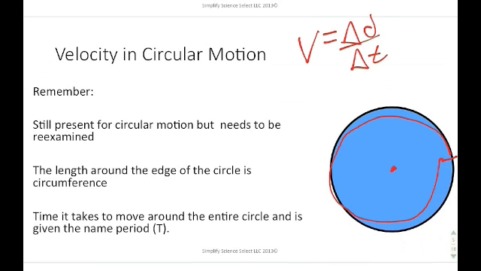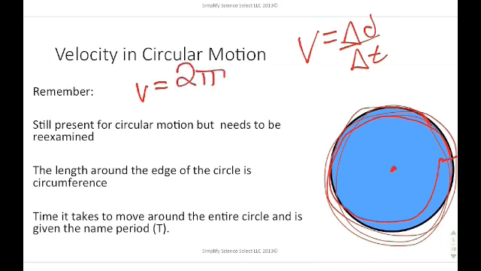Whenever we look at velocity in circular motion, we actually use the outside part of the circle. You learned this in geometry as the circumference. So velocity is equal to, where delta d is replaced by the term 2 pi r. That's the equation for the circumference, or pi d, however you want to remember it.